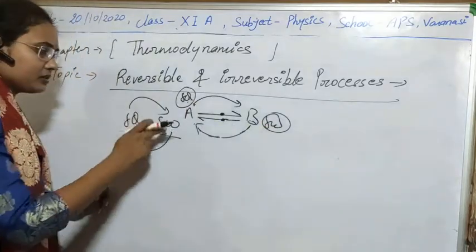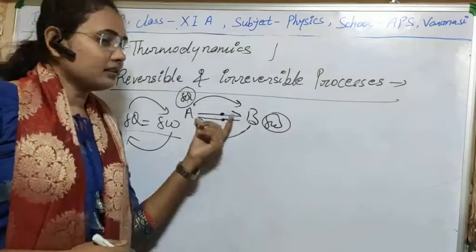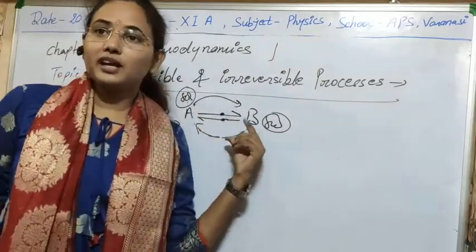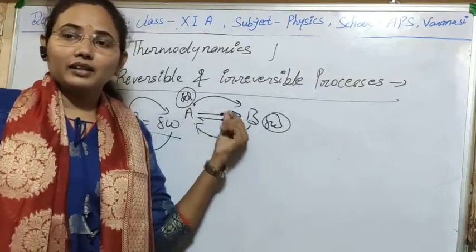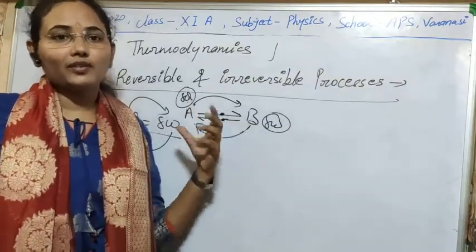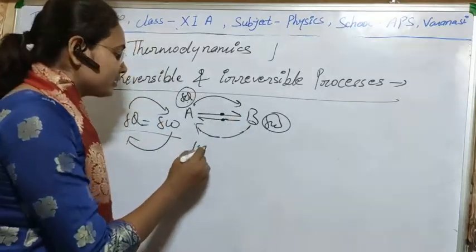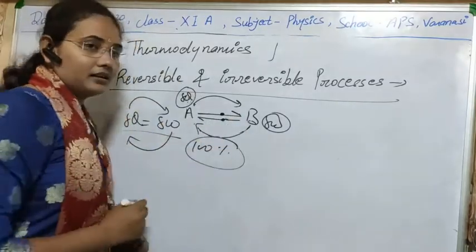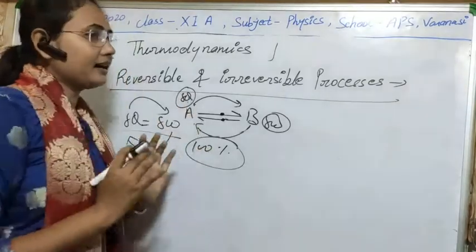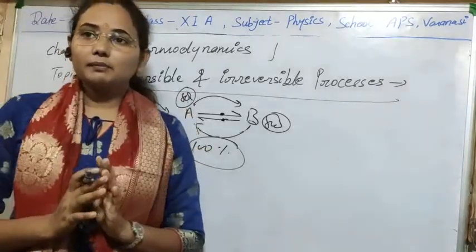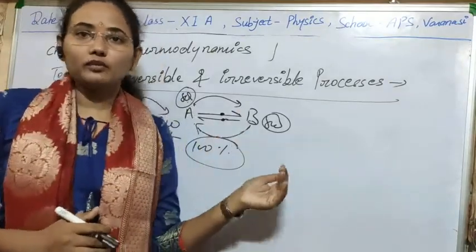Clear? With the help of a reversible process, if any machine is acting in a reversible process, it can convert all the heat into work, and that will have 100% efficiency. Clear? So they help us understand the efficiency problem that arises between the first law and the second law of thermodynamics.